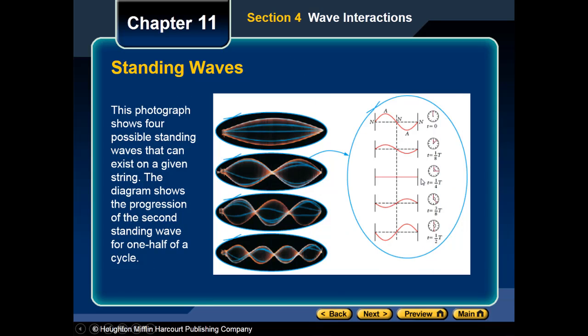Now, for the standing waves, as we said before, this photograph shows 4 possible standing waves that can exist on a given string. You can see here, this is case B, this is also called case C, this is D, and now we even have a case here that we can call F. And now let's try to do that division thing.